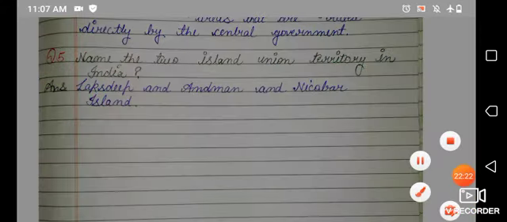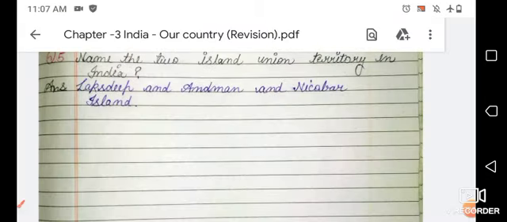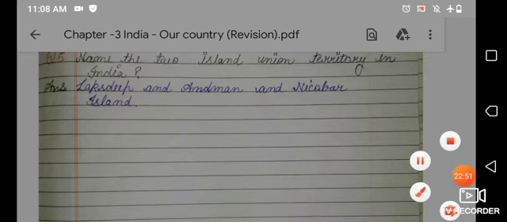I hope you understood. So students, please keep in mind what all you have learned today, and these are very beneficial for you. So keep revising these chapters, students, because I had already taught you in a physical class, and again I am revising it. Okay, so it's your duty to read this chapter, to learn all the exercises of this chapter. Okay, and keep preparing for your upcoming exams.